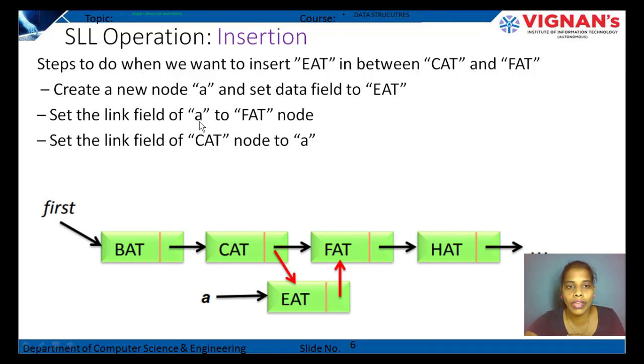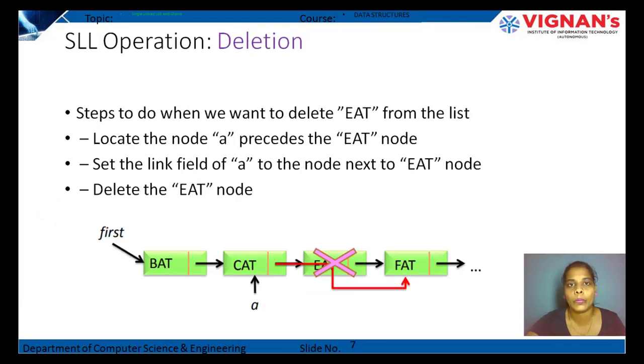Set the link field of A to the fat node. Set the link field of the cat node to A. This is how the insertion happens in between the single linked list. This is more advantageous when compared to arrays.